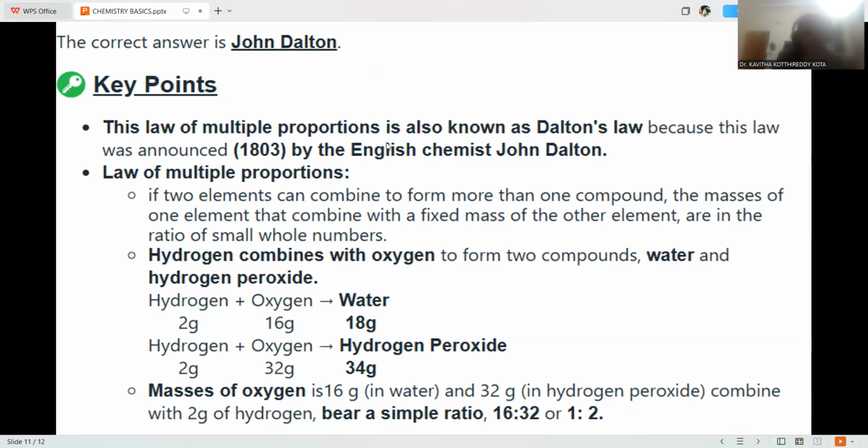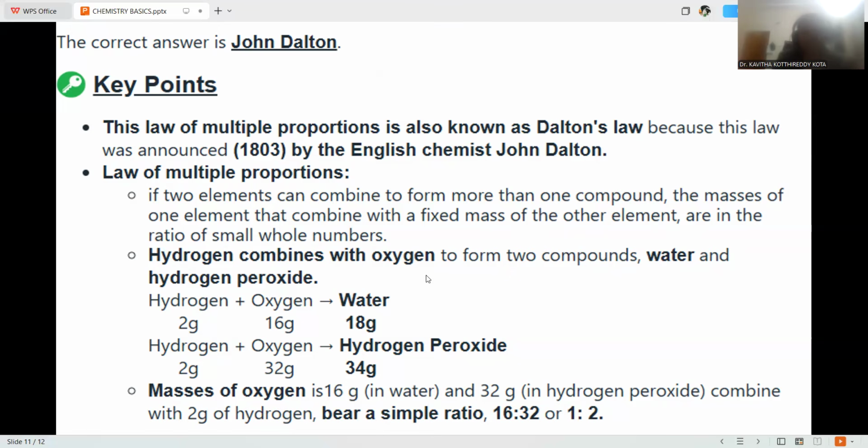The law of multiple proportions, also known as Dalton's law, because it was announced in the year 1803 by the English chemist John Dalton. Law of multiple proportions, what does it mean? If two elements can combine to form more than one compound, the masses of one element that combine with a fixed mass of another element are in the ratio of small whole numbers, right?